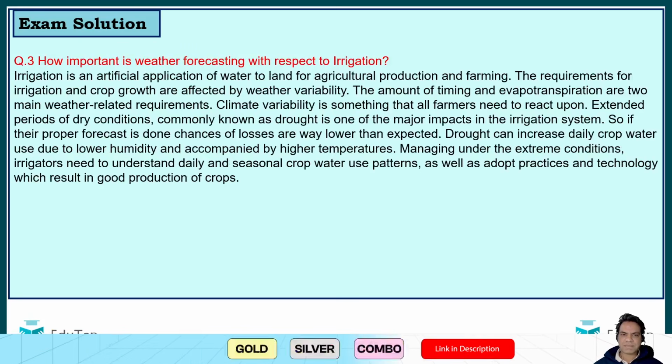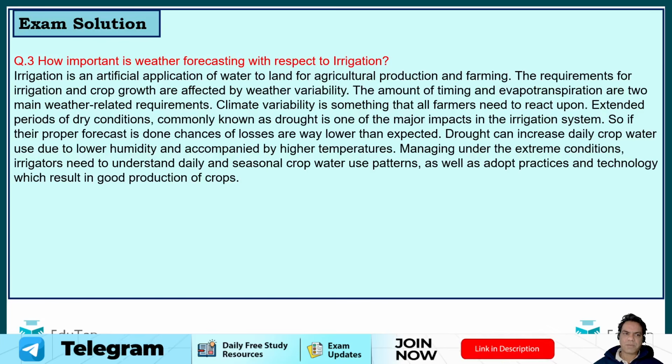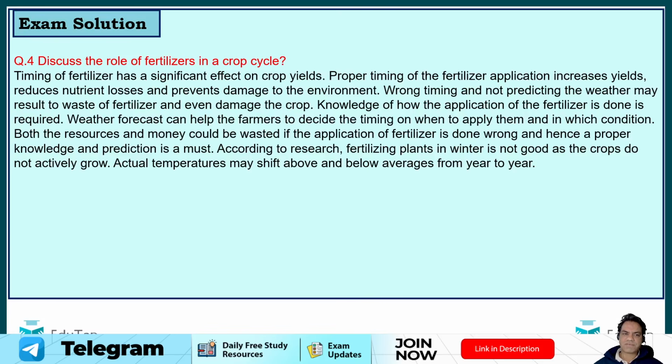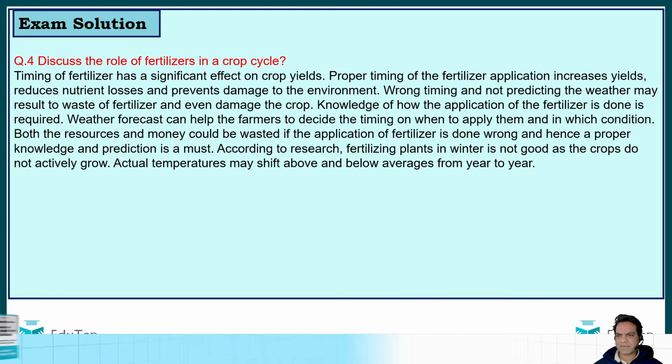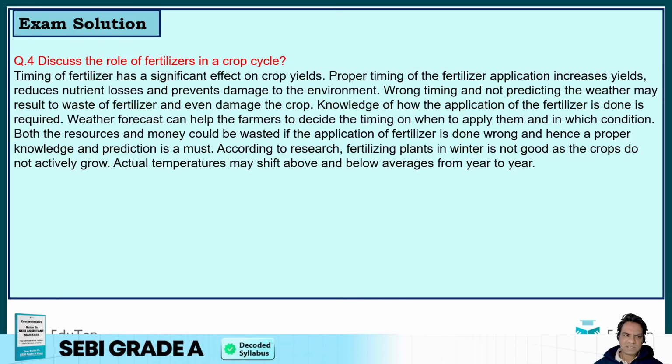I have provided you the sample answers for all the questions. How important is weather forecasting with respect to irrigation? Then discuss the role of fertilizers in a crop cycle. Right. Timing of fertilizer has a significant effect on crop yields. Right. Proper timing of fertilizer application increases yields, reduces nutrient losses, and prevents damage to the environment.